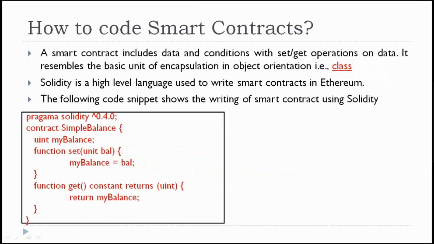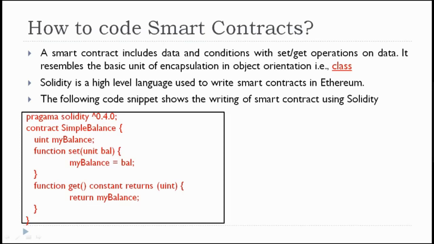Next, we'll move on to how to code smart contracts. A smart contract includes data and conditions with set and get operations on data. So setting the data and getting the data: setter methods and getter methods. These are the methods usually in Java programming, also in Java Bean classes. So you will see different functions like set functions, get functions, and use functions. This is inspired from that.